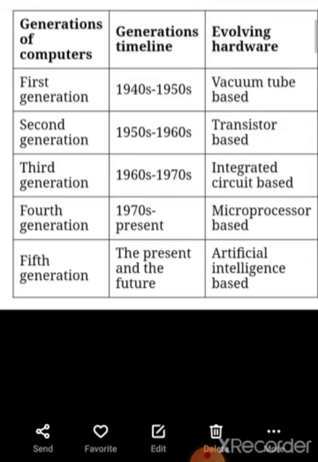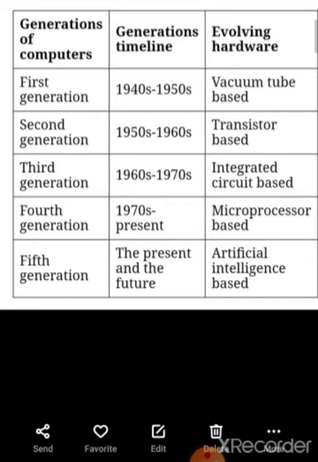So for the first generation, the period or timeline given is 1940 to 1950, then 1950 to 1960 onwards, third 1960 to 1970, and fourth generation 1970 to present, and fifth generation the present and the future. Now we are in which generation? Fifth generation. So students, you understand what a generation is.